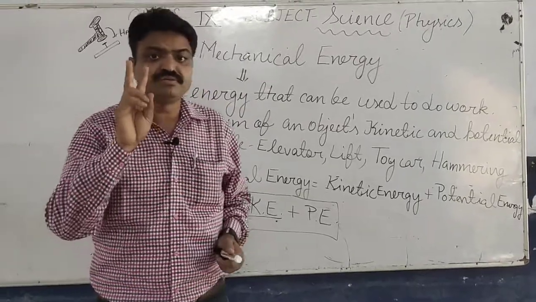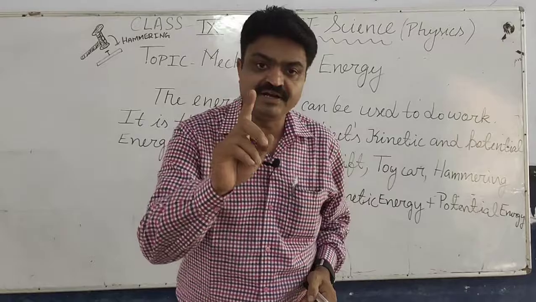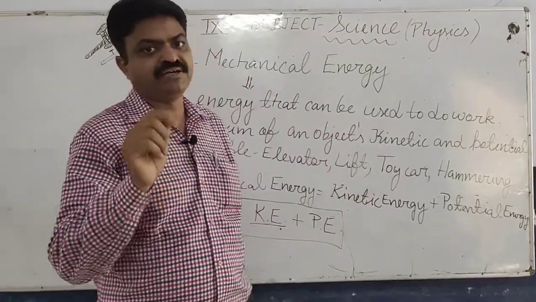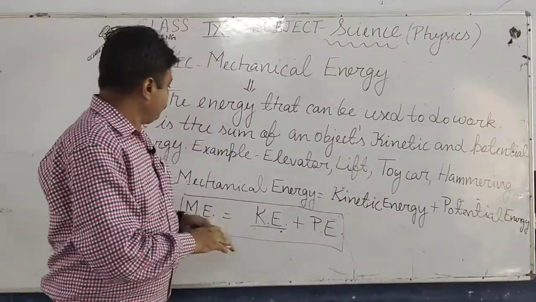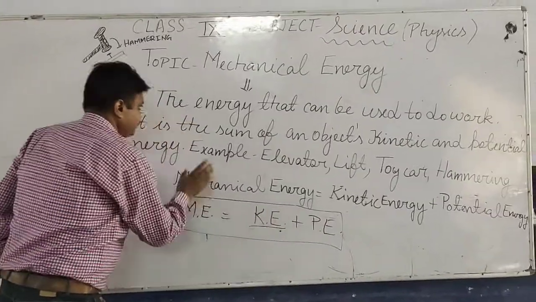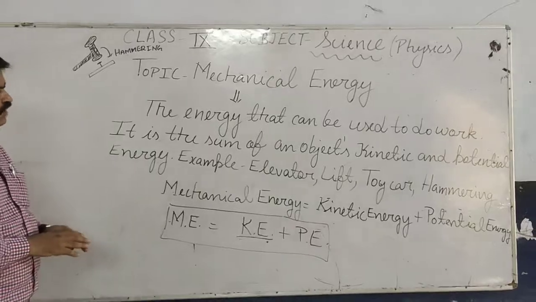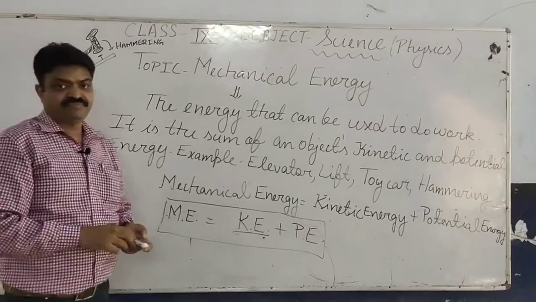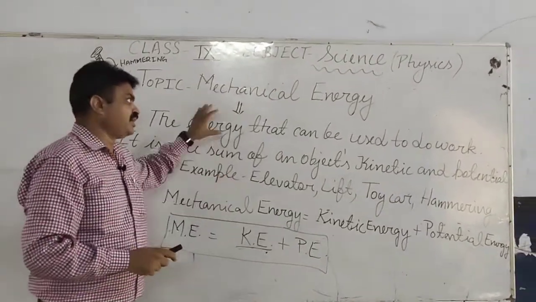So there are two types of energy, student: kinetic energy and potential energy. The sum of kinetic and potential energy is known as mechanical energy. Now we come to the branch in which we study mechanical energy.